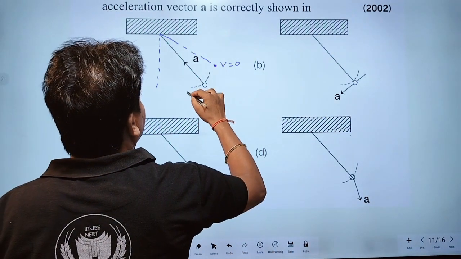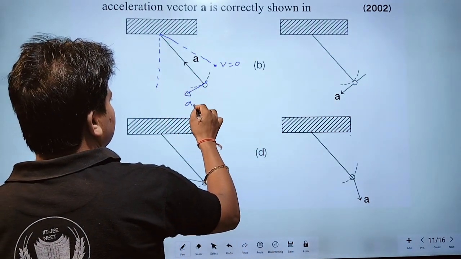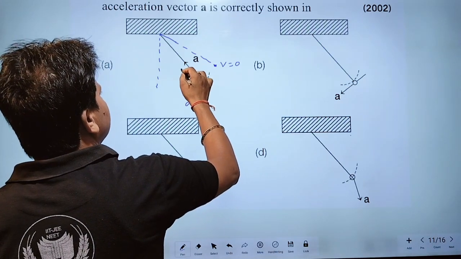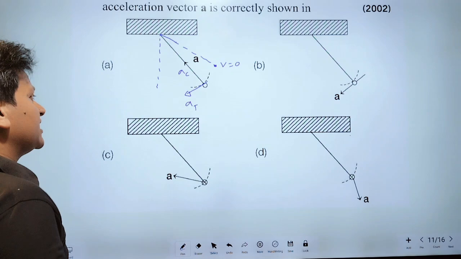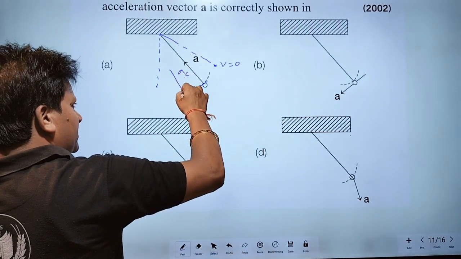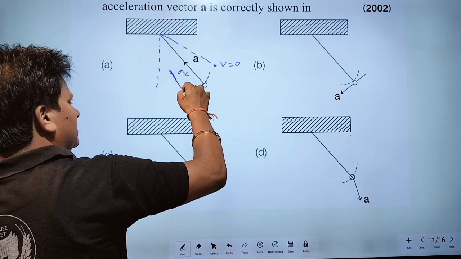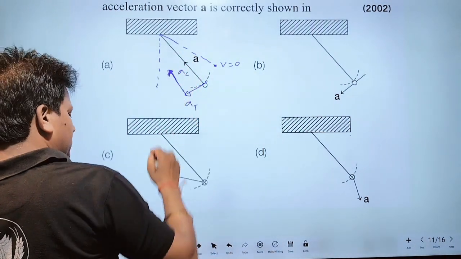Therefore, this bob has two accelerations. One is tangential acceleration and the other is centripetal acceleration. Therefore, for the net acceleration we take the resultant. A vector can be shifted parallel to itself.